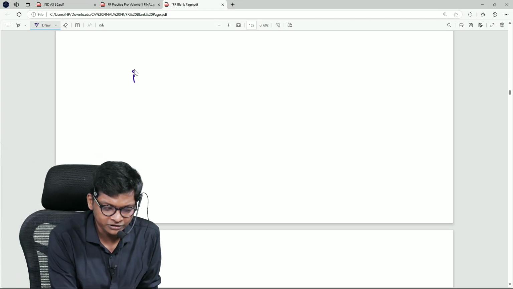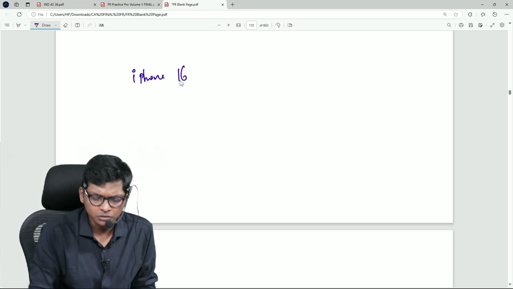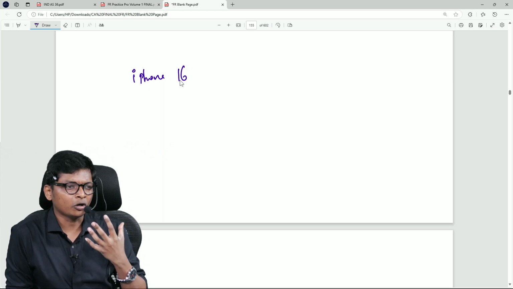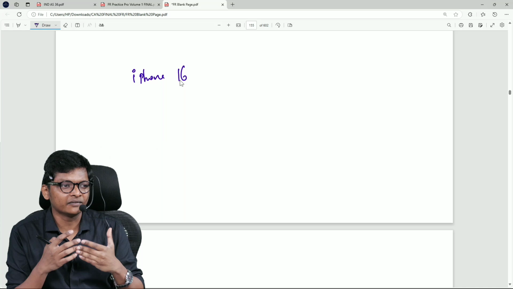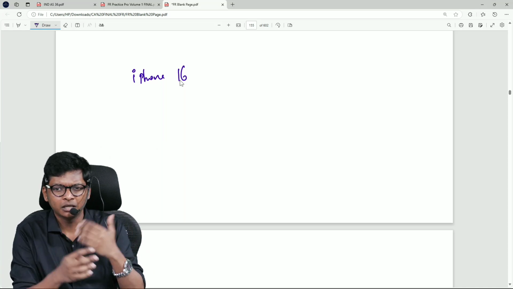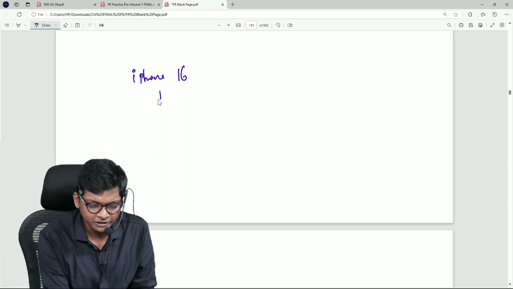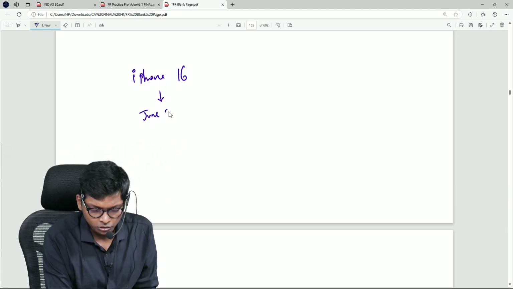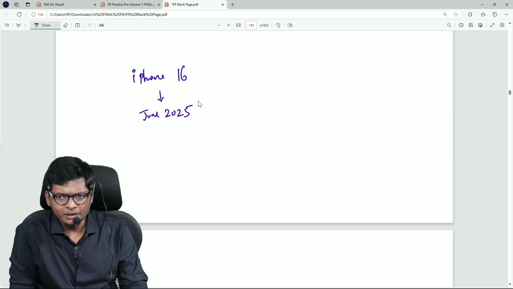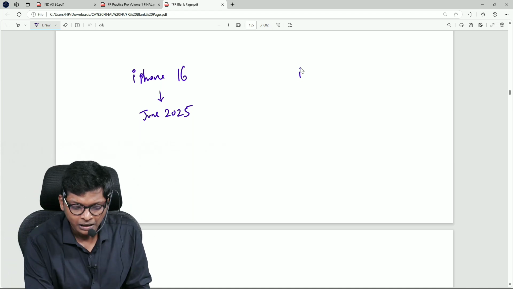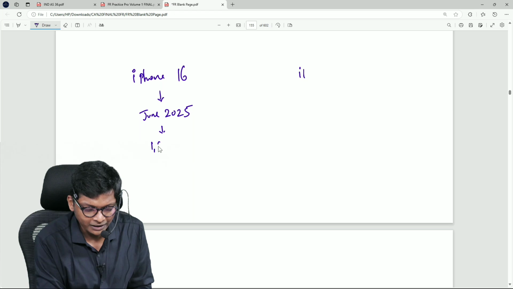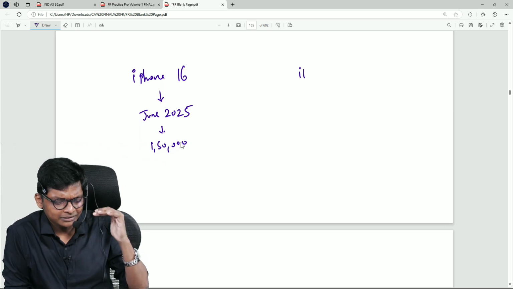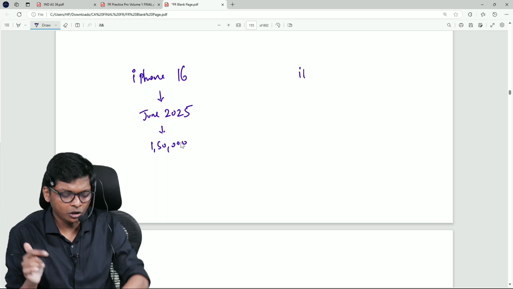Let's take an example. Kaushik purchased iPhone 16. There is not much difference between iPhone 16 and iPhone 15, guys. Most of you who follow tech will know it's the same phone, just redesigned, all advertisements, all of that. So let's say Kaushik purchased iPhone 16 in the month of June 2025. And let's say he purchased it for 1,50,000 rupees. He purchased the high-end model. There are much more high-end versions. Okay, let's say 1,50,000 after all discounts, whatever.